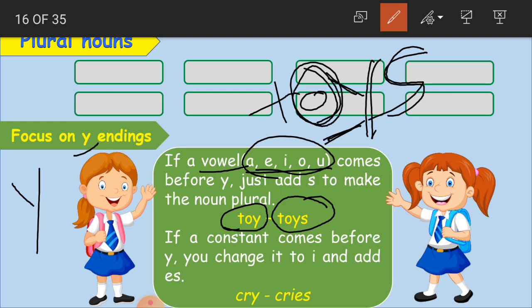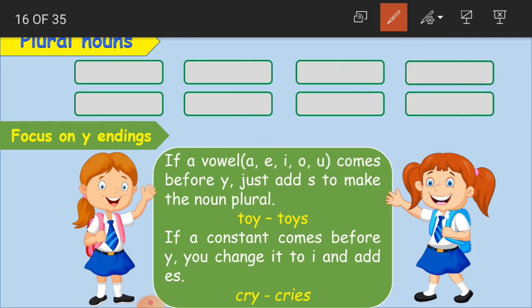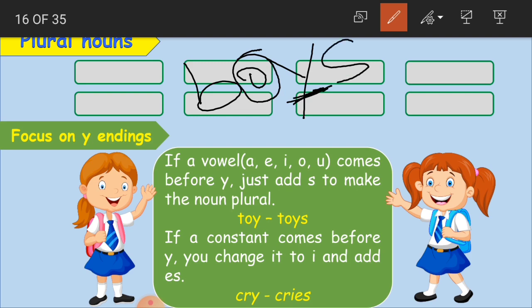Understood, children? One more example: boy, B-O-Y. Before the ending letter Y we have a vowel, O. If we want to say there are many boys, we just add S here, and it becomes boys, a plural noun. Clear, children?